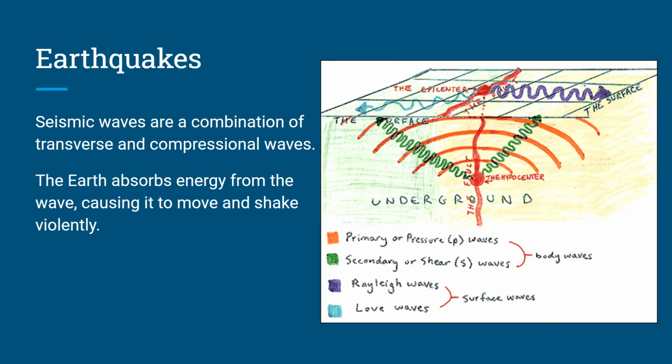Last slide of the day: earthquakes. So it says seismic waves are a combination of transverse and compressional waves, and the Earth absorbs energy from the wave, causing it to move and shake violently. So I don't know if you can see it here, but there are both compressional and transverse waves. The compressions would be the vibrations moving up from the epicenter of the earthquake on the ground, and then there are transverse waves also moving out from that. And at ground level, typically it's transverse waves, which is why we get that shaking up and down of the ground around us, and kind of what makes an earthquake scary.